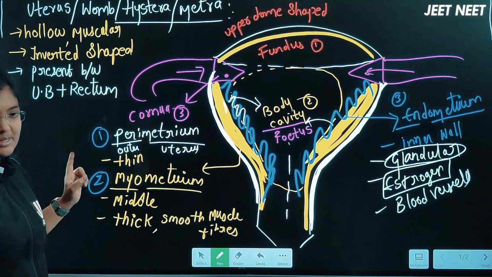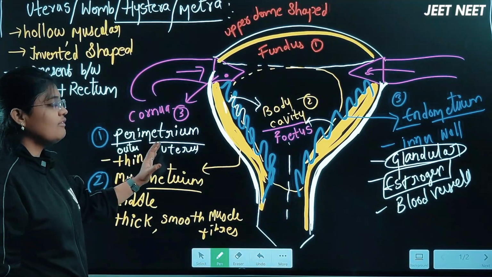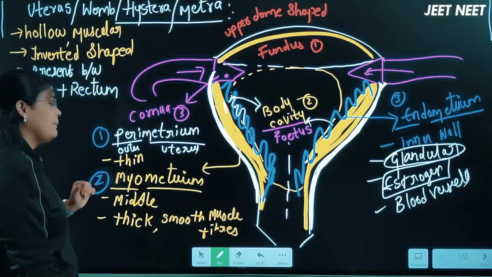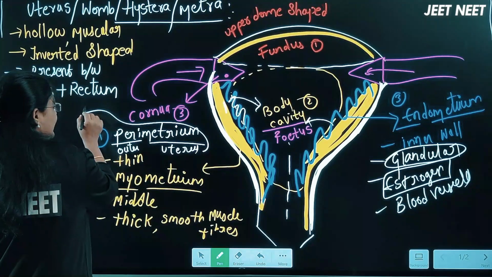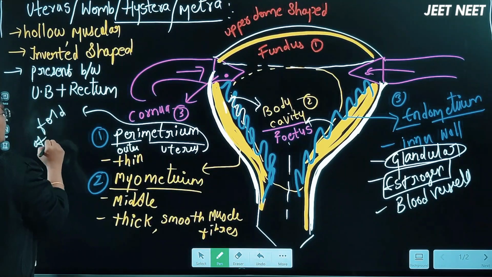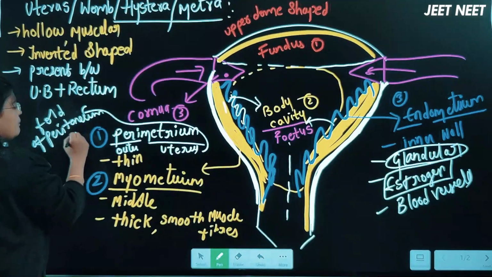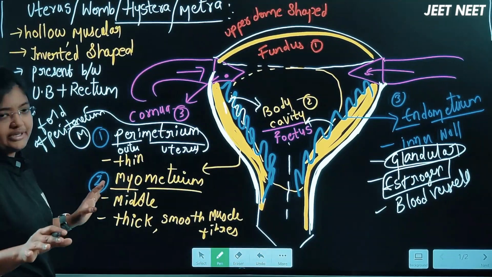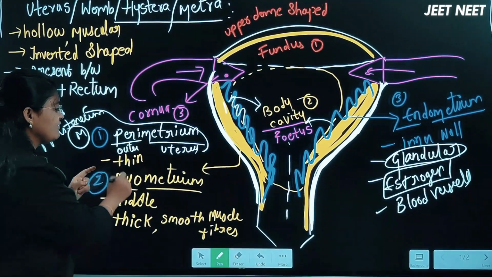The first one is called the perimetrium. The peri word itself means outer, metrium, the outer wall of the uterus, so we call it the perimetrium. Actually, if you can say better, this is a fold of peritoneum membrane. NCERT is not going into detail, but simple basic things you should know here now, right? This is a very thin layer.